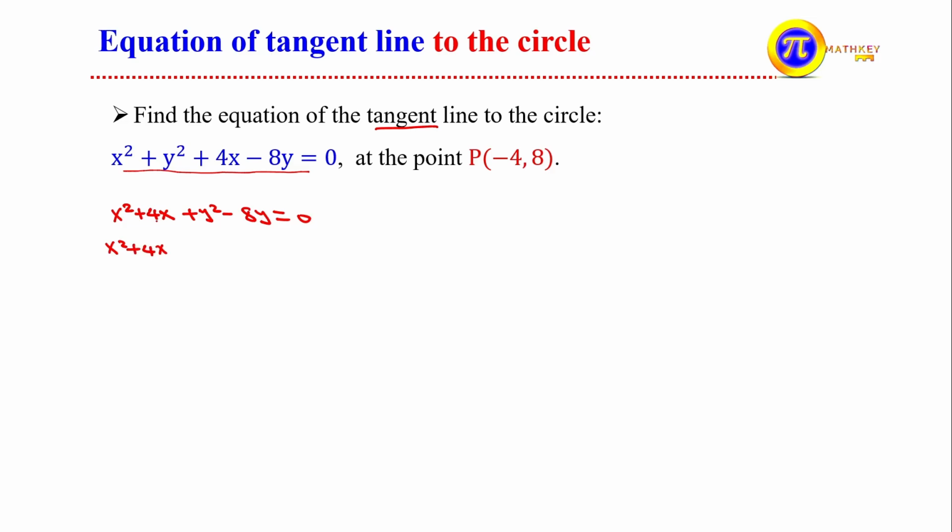By completing the square, this one x square plus 4x, take half of the coefficient of x. The coefficient of x is 4, half of that is 2 ይሆናል, 4 divided by 2 squared means that is 4, minus the same number that is 4, plus y square minus 8y plus half of the coefficient of negative 8 means that is negative 4, make it squared, negative 4 squared means that is 16, minus 16 is equal to 0. So when we take this one it becomes a perfect square. Then this means x plus 2 the whole square plus y minus 4 the whole square is equal to negative 4 plus negative 16 means negative 20 ይሆናል። Take this one to the right side ስንወስደው ምን ይሆናል? Negative 20 becomes positive 20.